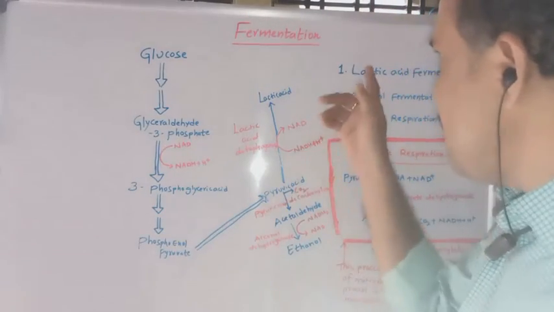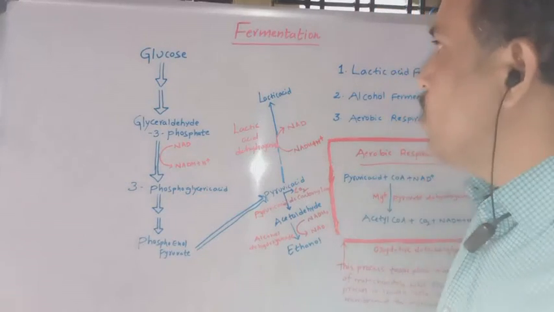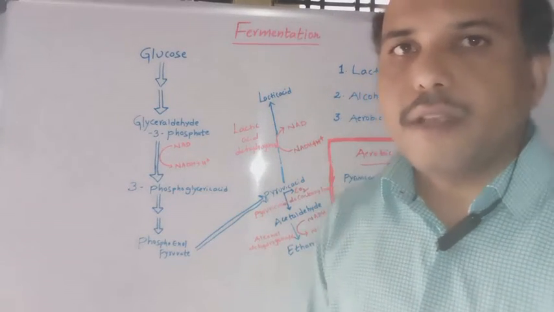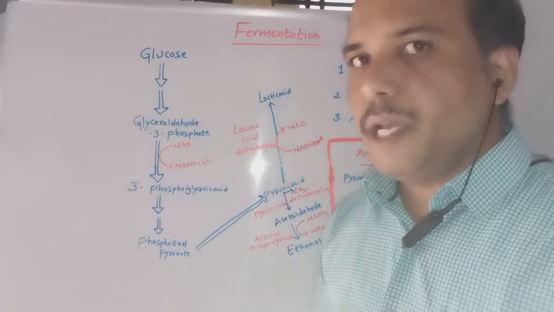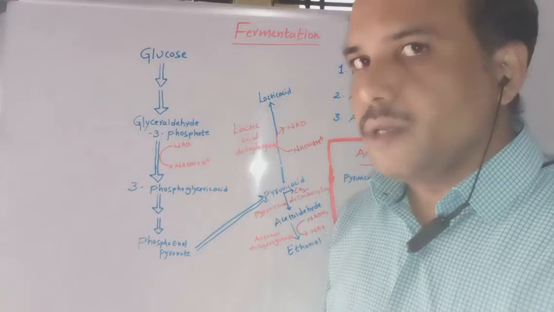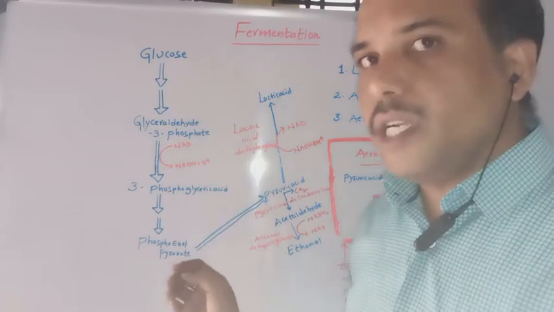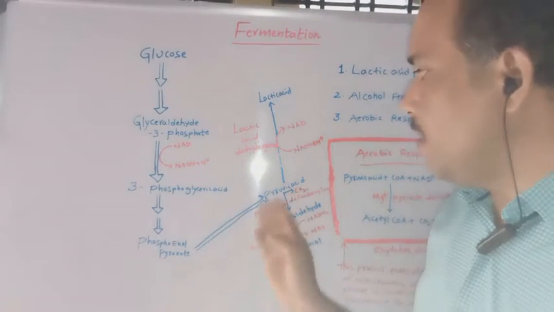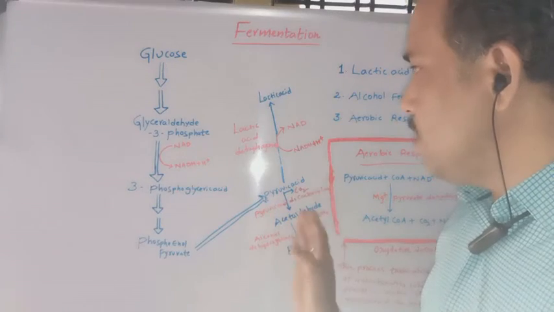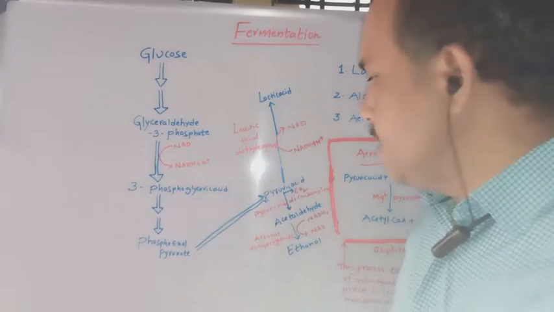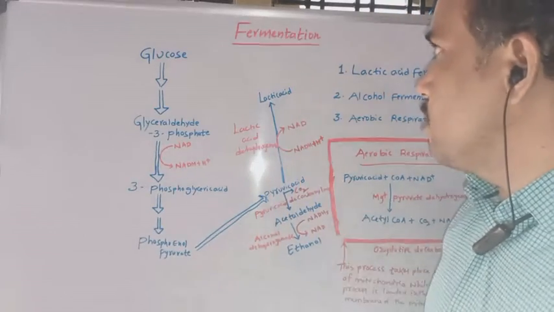First, let us discuss the fermentation process. What does fermentation mean? Fermentation is the process of conversion of complex molecules into simpler molecules. The complex molecule, glucose, is converted into pyruvic acid. After that, it is formed into simpler molecules, either lactic acid or ethanol. This is about the fermentation process.